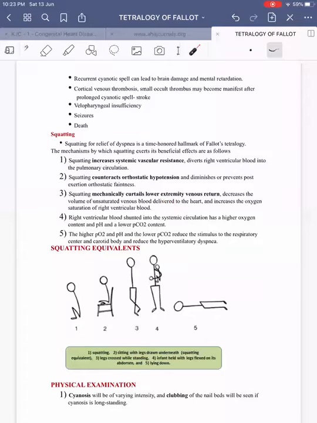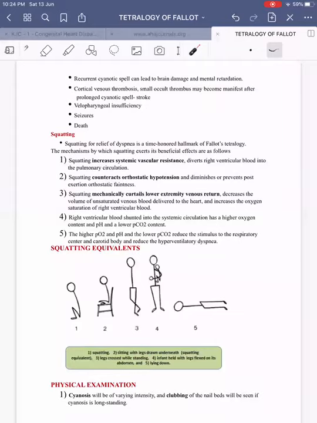Along with that, whenever a child squats, there will be compression of the abdomen also. So there will be increase in the abdominal splanchnic venous return, which is relatively oxygenated blood. So increased amount of oxygenated blood coming from the splanchnic circulation and decrease in the deoxygenated blood coming from the lower limbs results in increased right ventricular saturation. This is one more mechanism that is proposed for how squatting helps in overcoming cyanotic spell. Then right ventricular blood shunting into the systemic circulation will have higher oxygen saturation and pH, as a result of which the triggering of the respiratory center and chemoreceptors is stopped, and hence the cyanotic spell terminates.